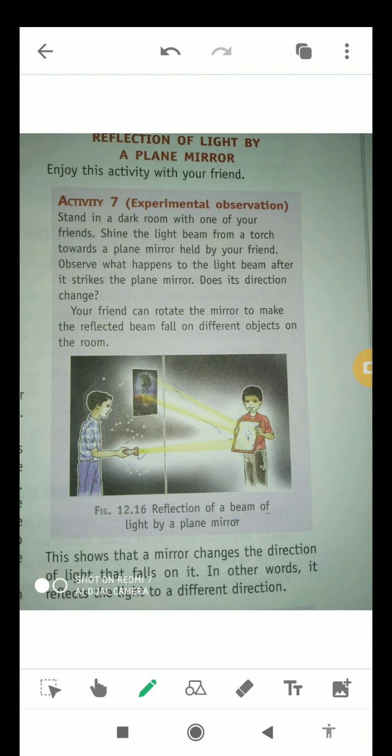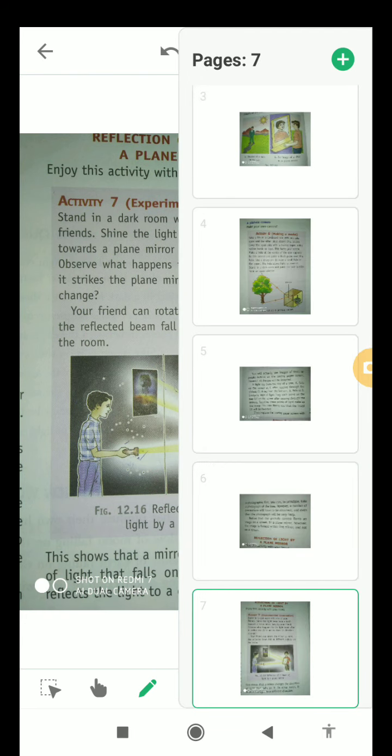Okay, so whenever light falls on a mirror, the direction of the light will also change, as you can see in this diagram as well. In other words, it reflects the light in a different direction.